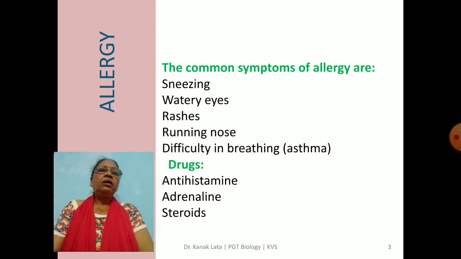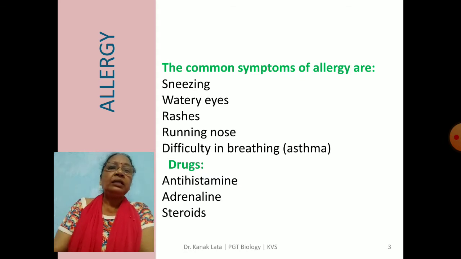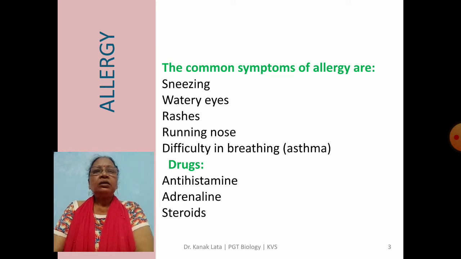Now let us see the common symptoms of allergy. What will happen when allergy occurs? There are so many symptoms. First is sneezing. Then watery eyes, continuous tears will come and the eyes will become wet. Rashes on the body are frequent in case of allergy. Running nose: dust allergy always causes a running nose. Difficulty in breathing is also called asthma.